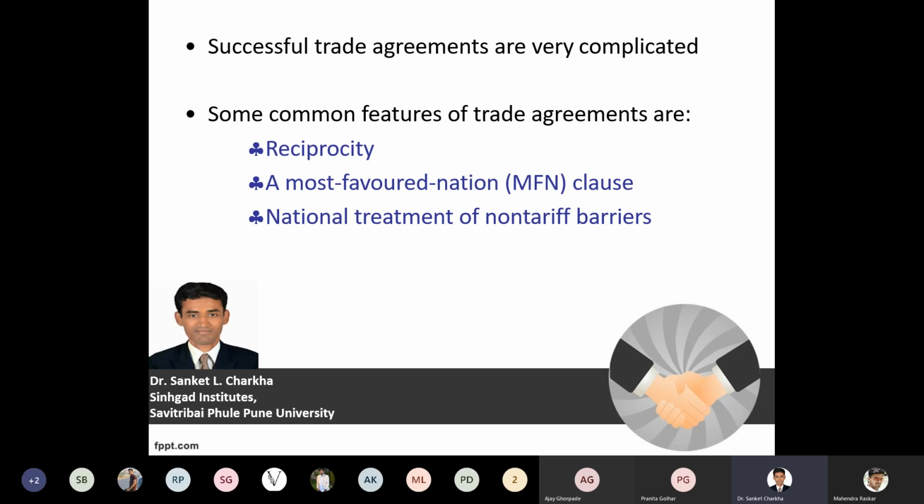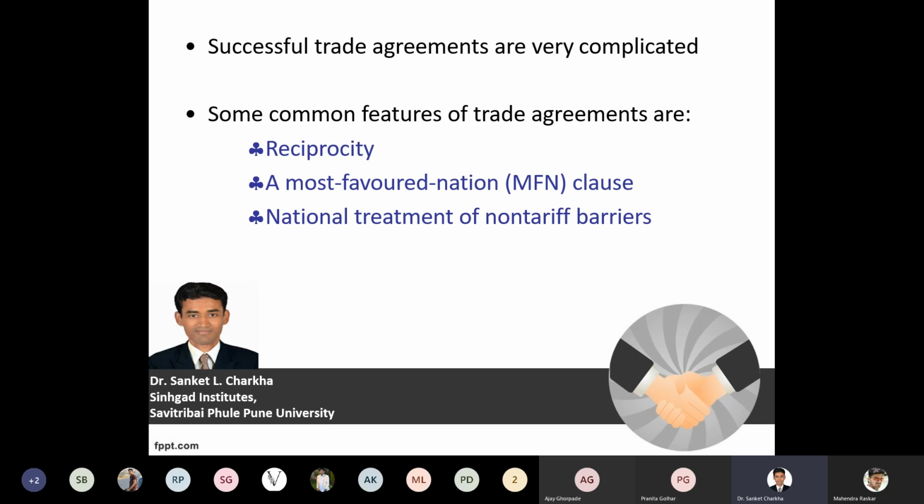The MFN clause was already favoring France, and when France provided its quotation, its option was selected. So France was selected and the purchase order was given to that nation.